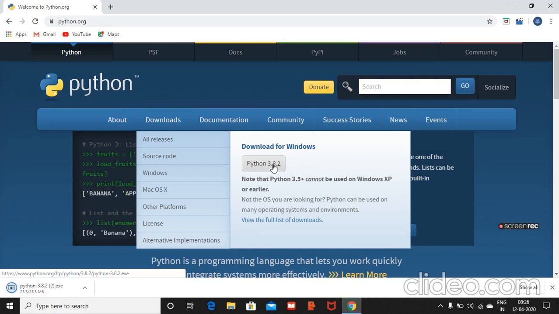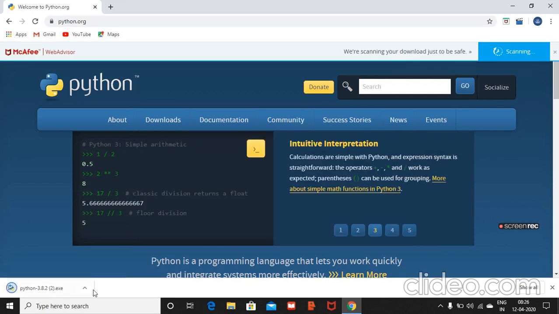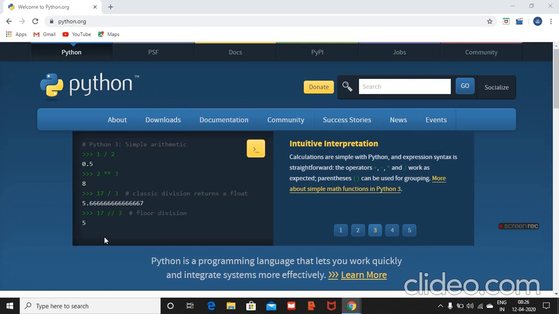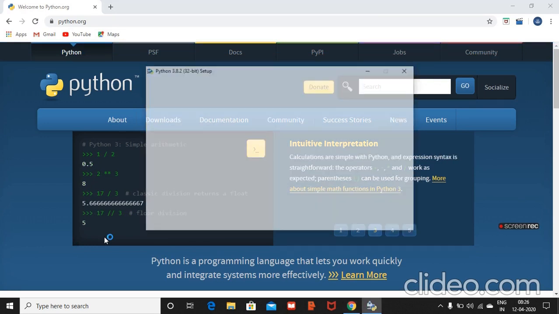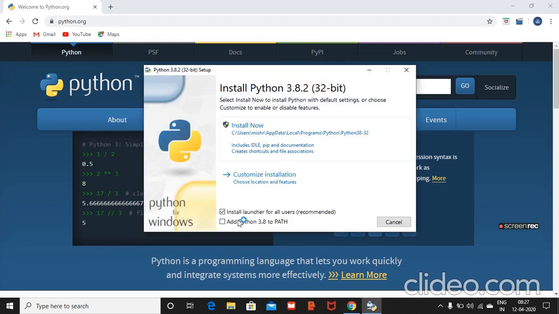After downloading this, you have to open this and run this. Since I have already installed it, what you have to do is add Python 3.8 to path and then click on install now and it will install on your system.